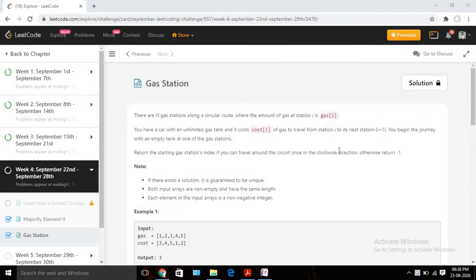Today we are going to solve the day 23 of September LeetCode challenge. So today's problem name is Gas Station. So what is the problem statement here? It's saying that we will be given two input arrays. One is gas, another one is cost, and we need to identify one starting point.